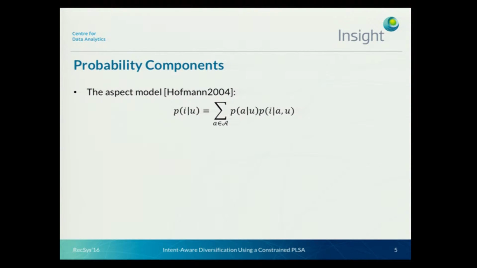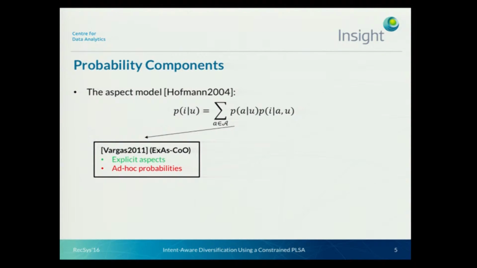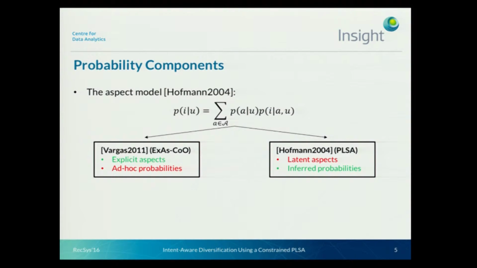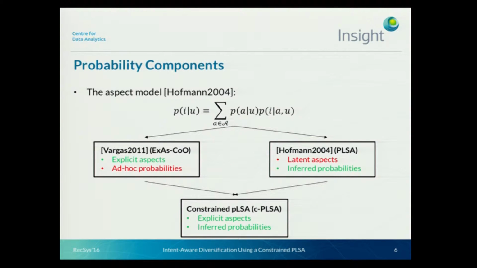Two approaches have been used in the literature to estimate those probabilities. The first one, to which we refer as the explicit aspect counting model, uses explicit aspects. However, those probabilities are calculated ad hoc. As an alternative, we can use the probabilistic latent semantic analysis model proposed by Hofmann, where probabilities are inferred from the past data. However, latent aspects are used, so we don't know the meaning of those aspects. And we propose a middle-ground approach where we make the PLSA use explicit aspects, and we learn those probabilities from the past data.